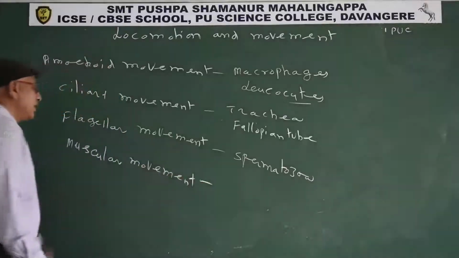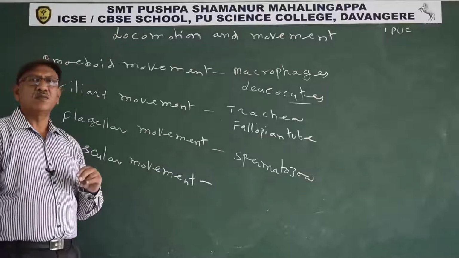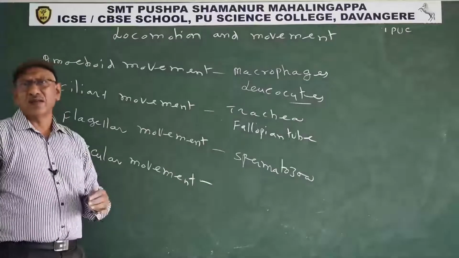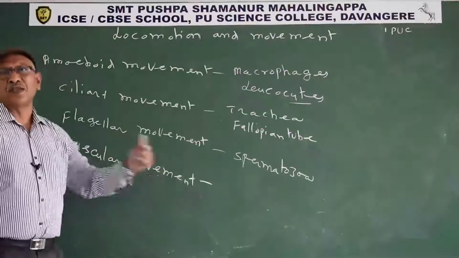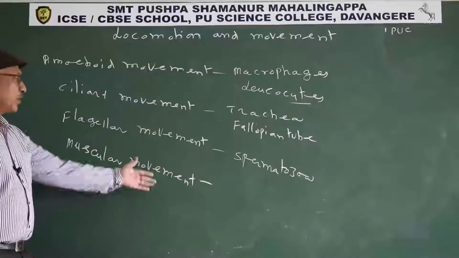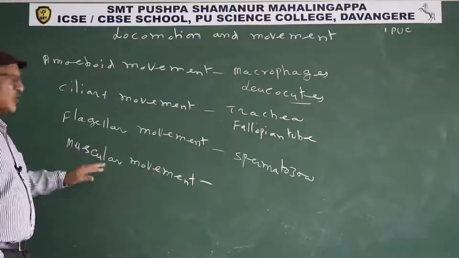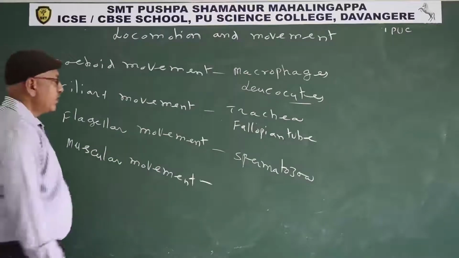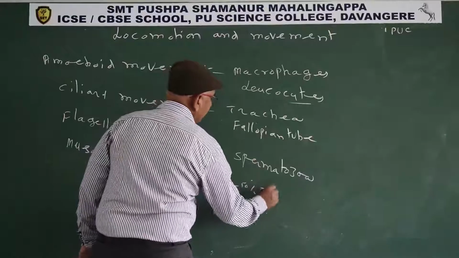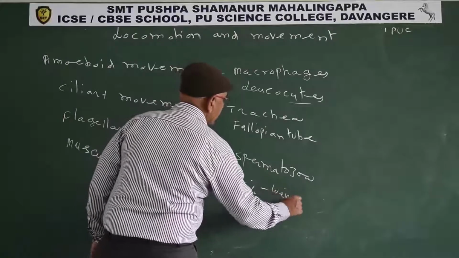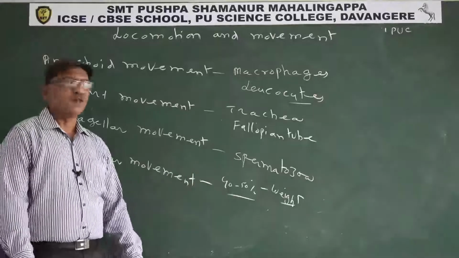Muscular movement. Movement with the help of muscles is known as muscular movement. Movement of jaws, movement of hands and legs, locomotion, all are due to the involvement of muscles, particularly striated muscles. Muscles are responsible for muscular movement, and they are about 40 to 50% of total body weight.